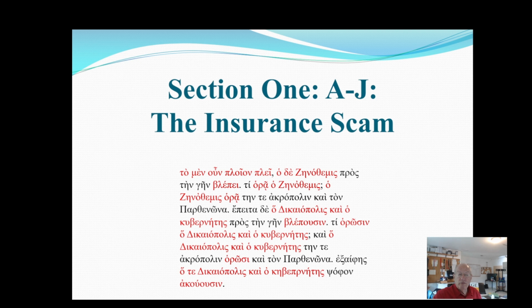And the final noun phrase and verb are these: ho de Dikaiopolis kai ho kubernetes sophon akousin. The noun phrase, the subject of this sentence, is ho Dikaiopolis kai ho kubernetes. The de just means and. Mr. Dikaiopolis and the captain, kai means and. Akousin is a verb, third person plural, present tense, meaning to hear. Akousin is related to the word acoustics in English.